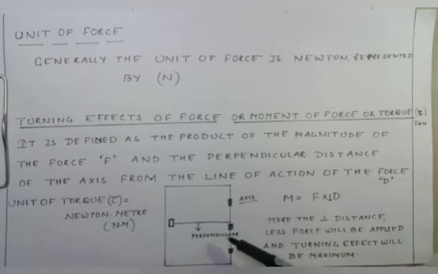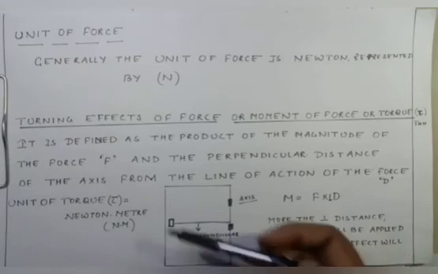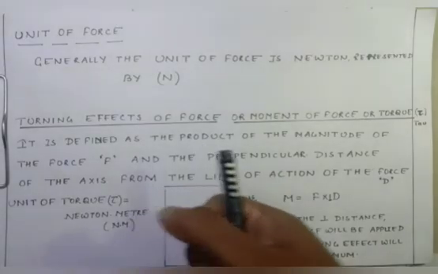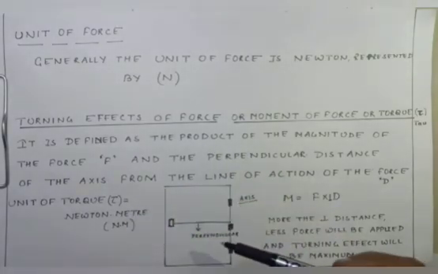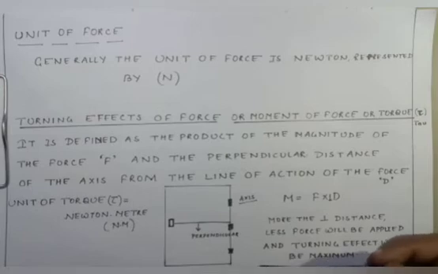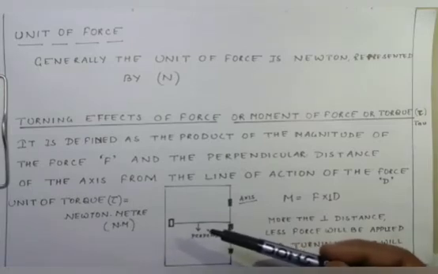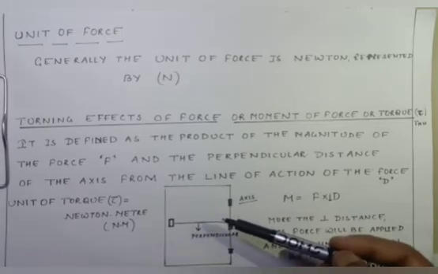Now if we apply a force on the handle, it is not getting displaced from one point to another, but it is rotating.